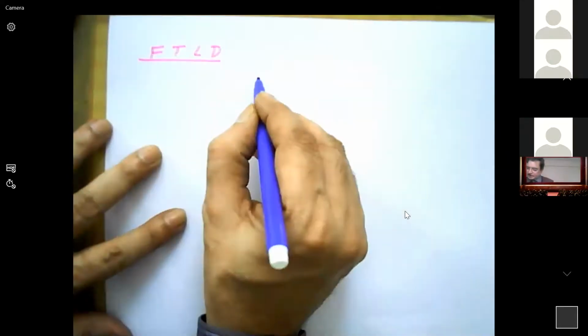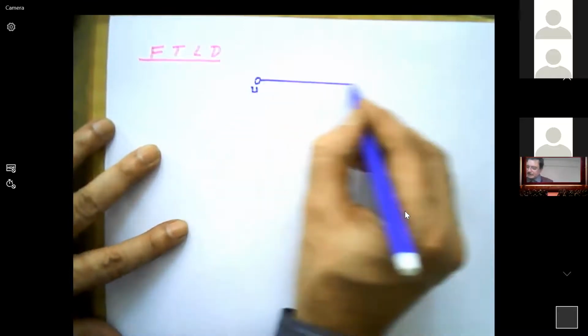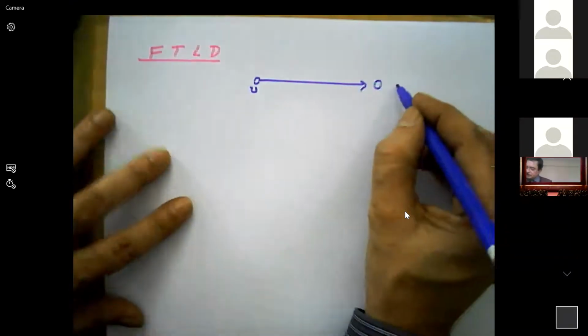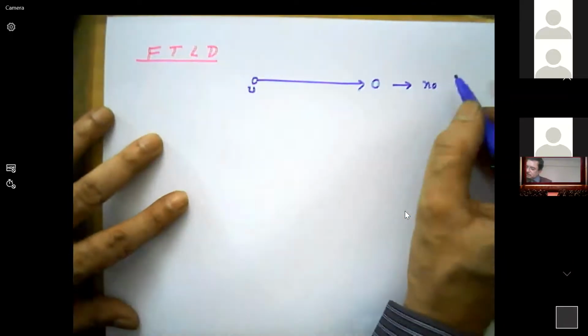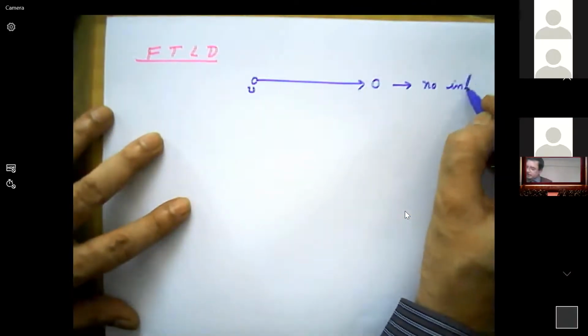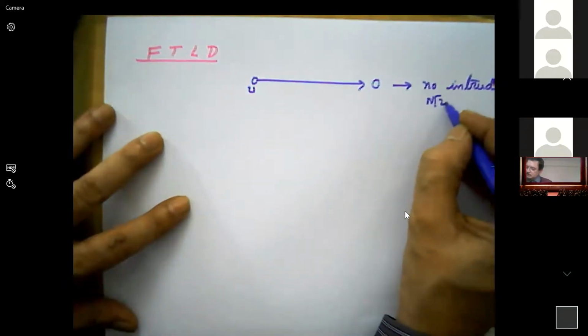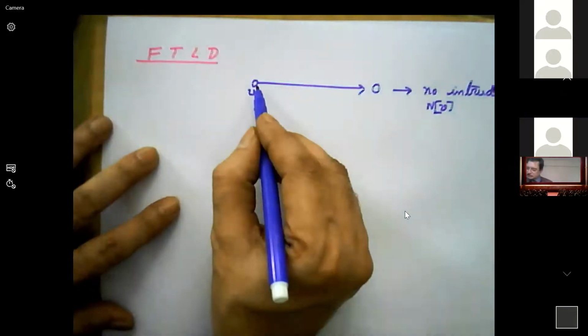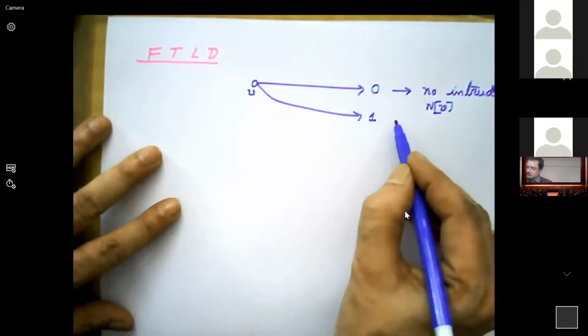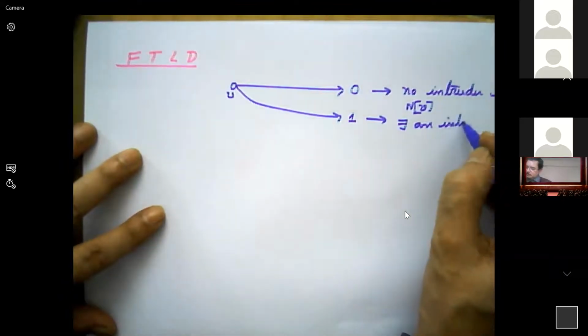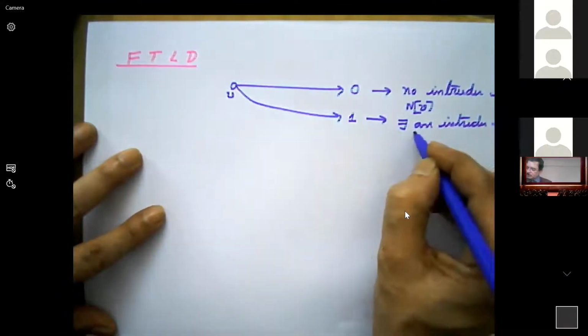It says that suppose a machine kept at vertex V sends 0, it indicates no intruder in the neighborhood of V. If it sends 1, there exists one intruder in the neighborhood of V.